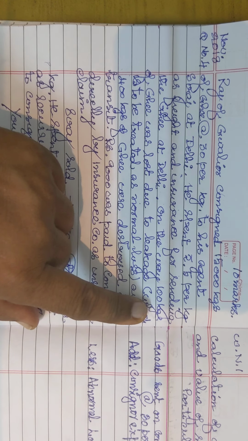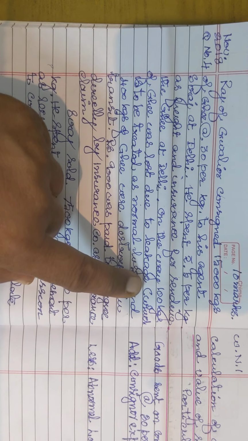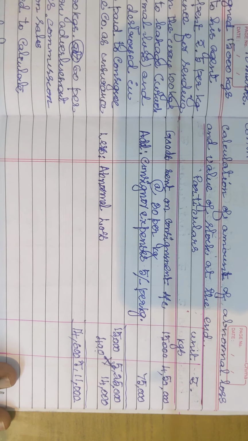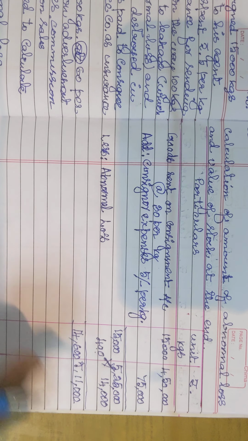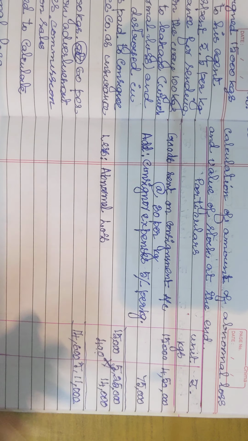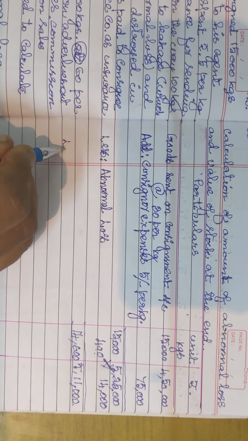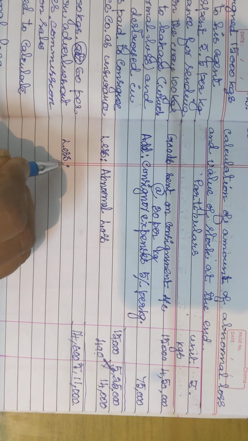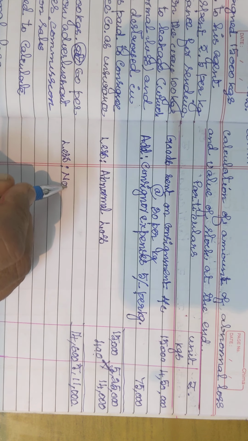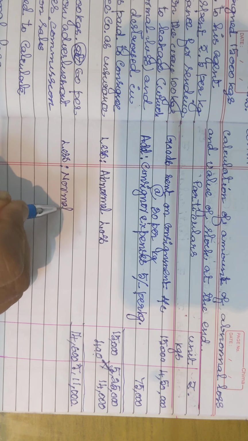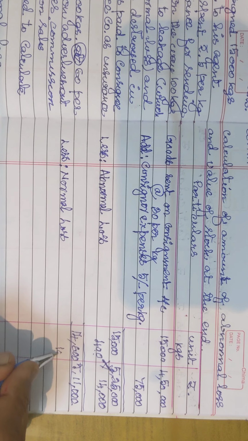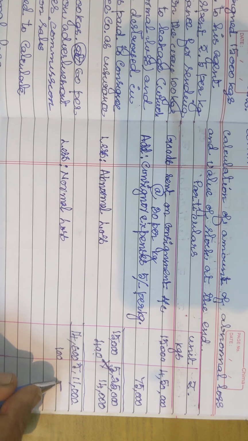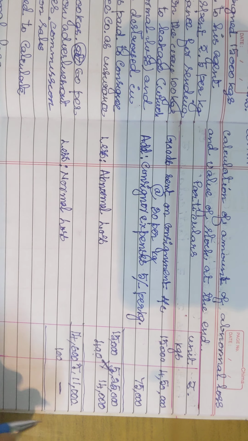On the way 100 kgs of ghee was lost due to leakage, which is a normal loss. As I have already told you, for normal loss we will be deducting only the quantity, no value. The per unit value will increase. So now I am going to less my normal loss. Less normal loss is 100 kgs. So no value. I have already told you, you have to keep it very clear.